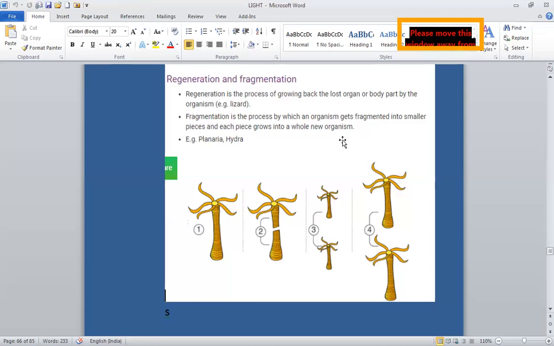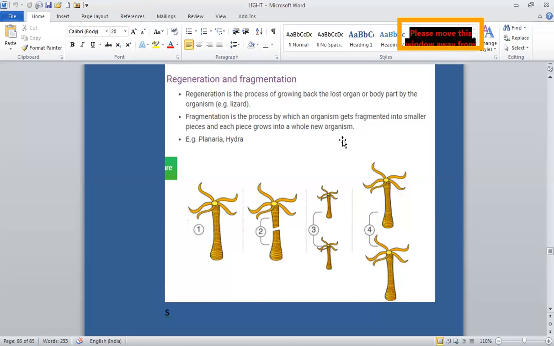Regeneration is usually meant for the repair of injured or lost parts. Example: arm of starfish, tail of lizard. In plants, only the lost branches regrow. In human beings, we only regrow our nails and hair.